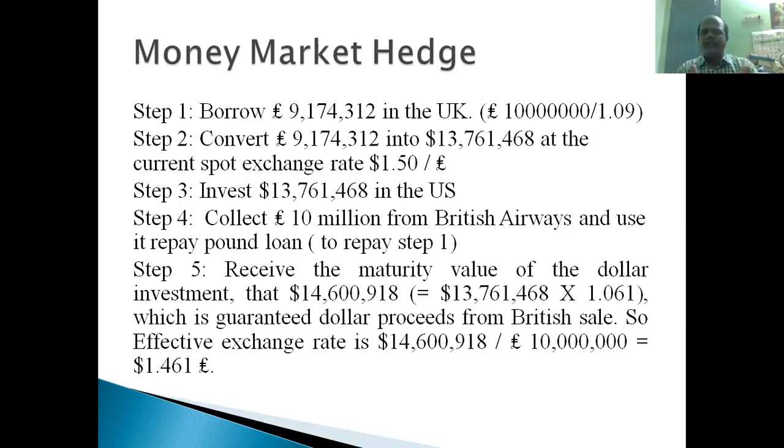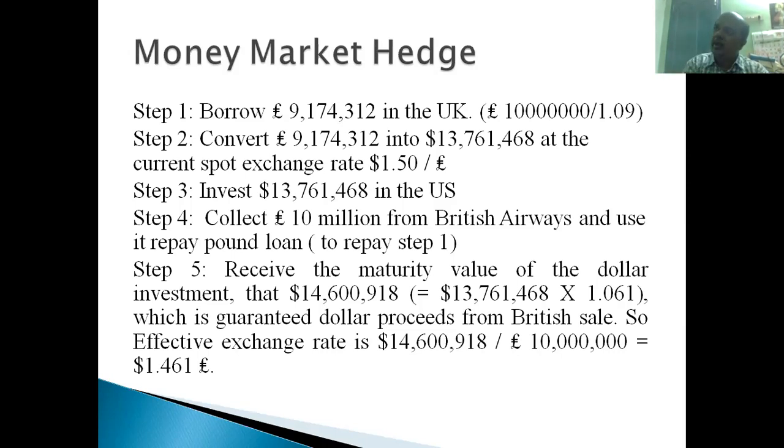Now, after investing for 1 year, British Airways will be settling these 10 million pounds to Boeing Corporation. Boeing Corporation will receive this amount, and they will be settling in the UK money market. They borrowed the amount, 9.1 million, after discounting at 9% interest rate, right? 9.1 million they have borrowed.